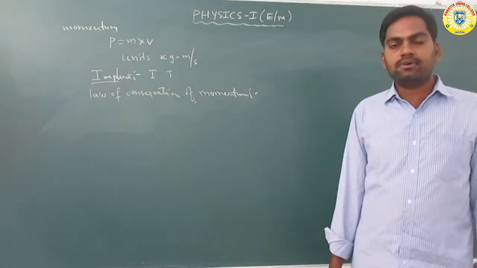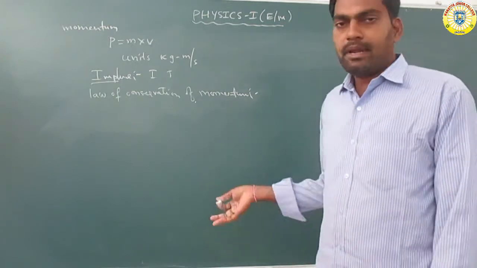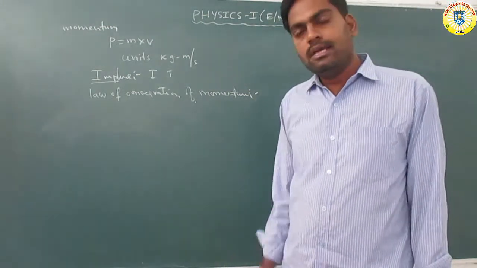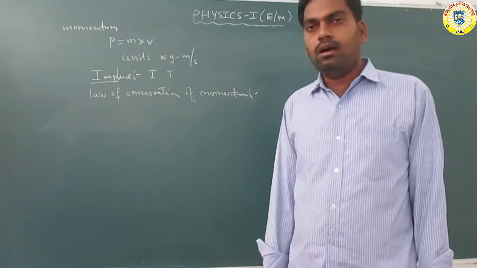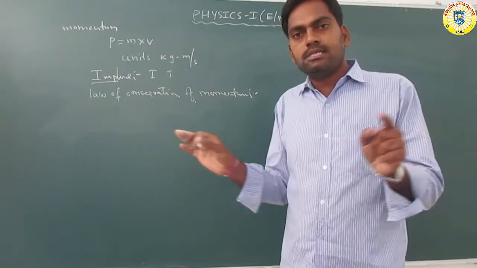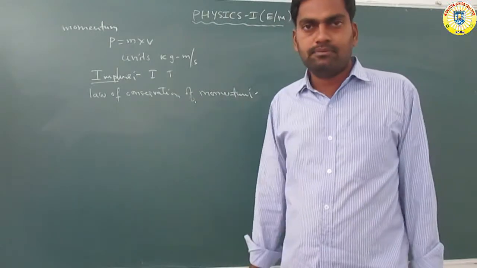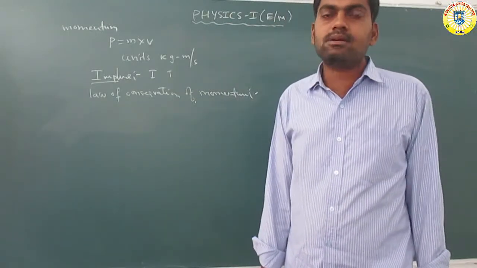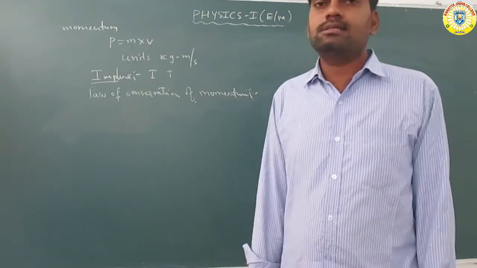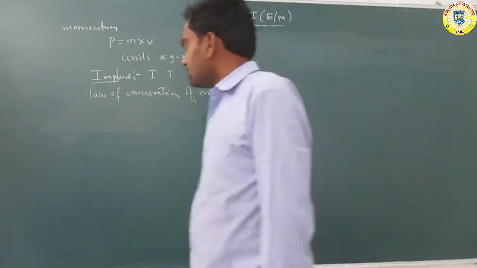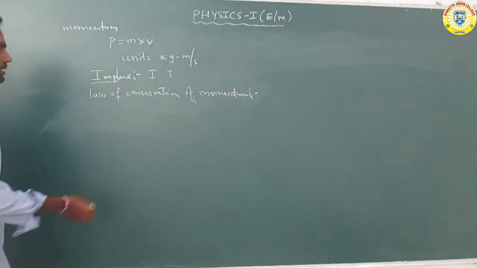So the momentum of the system before is equal to the momentum of the system after. The momentum of the isolated system remains constant when no force is acting on it. Here is an example.